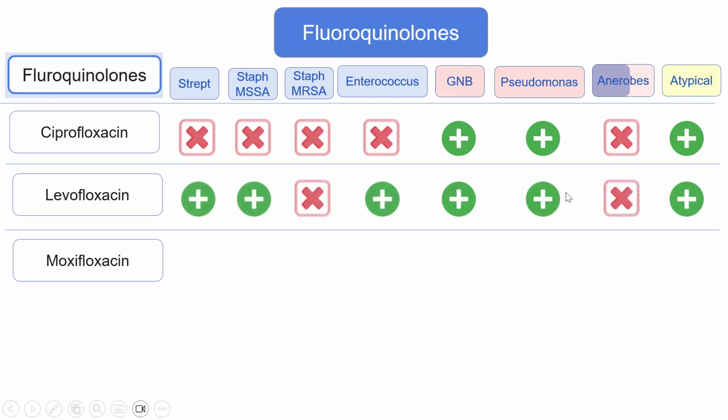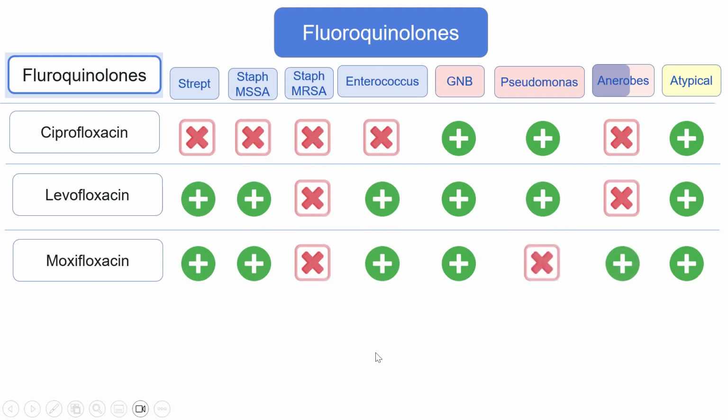For levofloxacin, it has greater coverage. It also covers Enterococcus, methicillin-sensitive Staph aureus, and Streptococcus pneumoniae, but has no coverage over anaerobes. On the other hand, moxifloxacin covers Streptococcus pneumoniae, methicillin-sensitive Staph aureus, and has coverage of gram-negatives but not Pseudomonas, and it is also the only quinolone that covers the anaerobes.